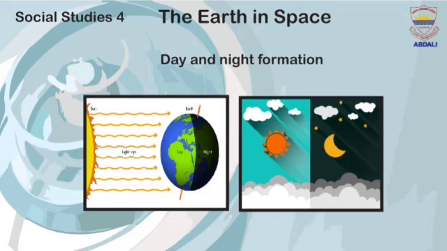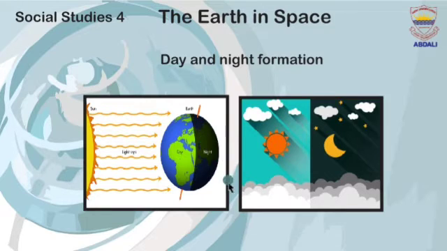Light formation. As in the first slide, we discussed that due to rotation, day and night are formed. But let me explain in detail. This is the sun and its rays directly fall on the earth's face. As the earth turns around, half of it is always facing the sun. So this is the face of the earth that faces the sun, and it has daytime. The other half that does not face the sun is in darkness. So it is night time.